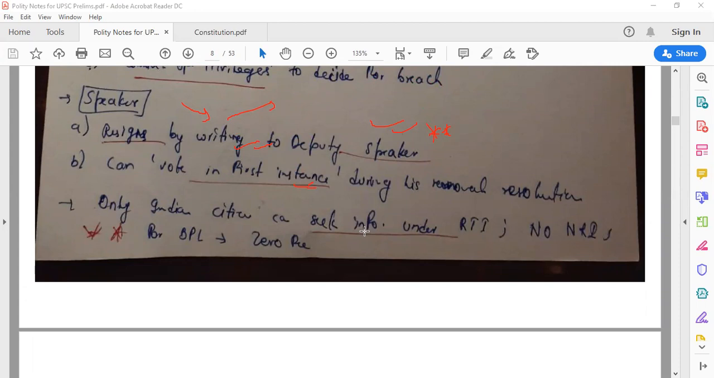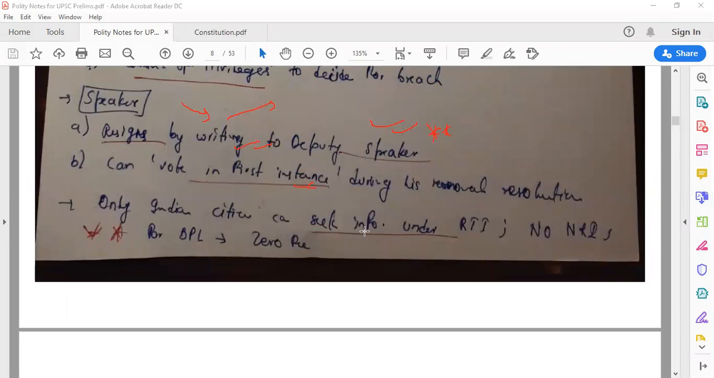Sorry. Yes, Speaker. So what does the Speaker do? Again, there are various provisions related to the Speaker. What is very important right now, I have written here. Sometimes there can be confusion here. The Speaker resigns by writing to whom? The Speaker resigns by writing to the Deputy Speaker, not to the President. Generally, we get confused and think he must write to the President. Why will he write to the Deputy Speaker?